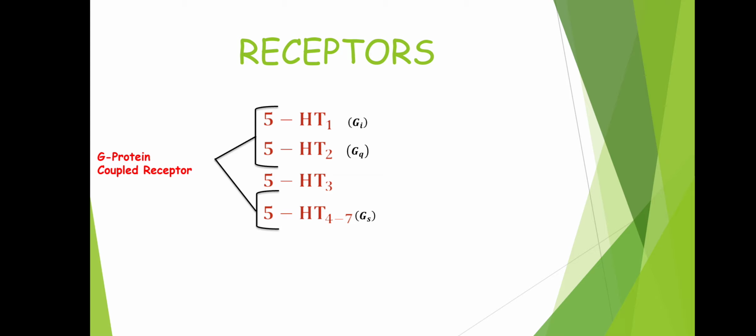And left is the 5-HT3 receptor. It is a transmembrane ion channel receptor. So these are the receptors of serotonin.